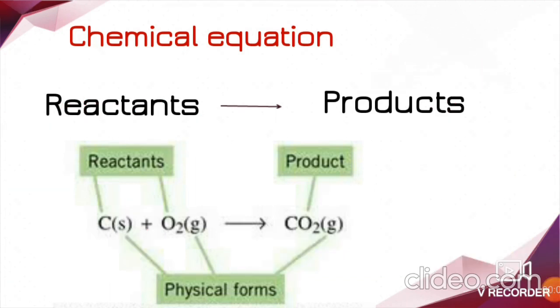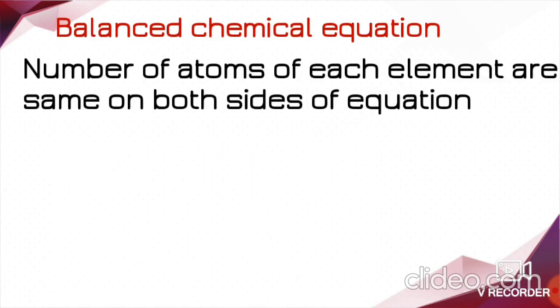products. After writing the chemical equation, you need to check whether this chemical equation is balanced or not. Here, the chemical equation should be balanced. Means the number of atoms of each element in the reactant is equal to the number of atoms of each element in the product. This is what we call a balanced chemical equation. Then what is a balanced chemical equation? The number of atoms of each element is the same on both sides of the equation.